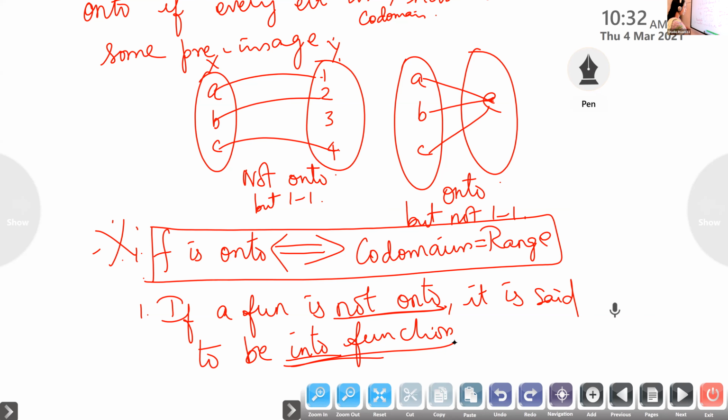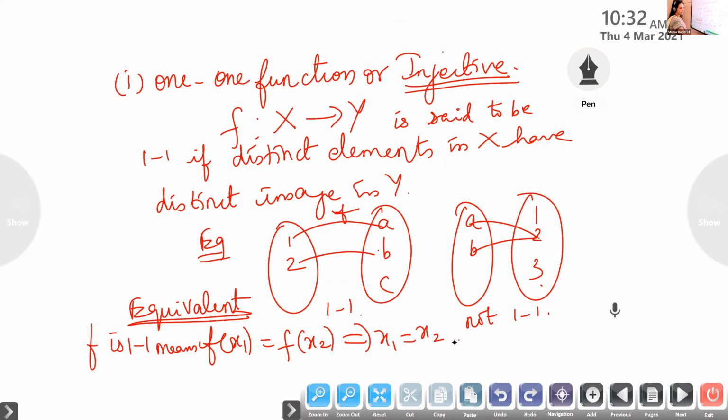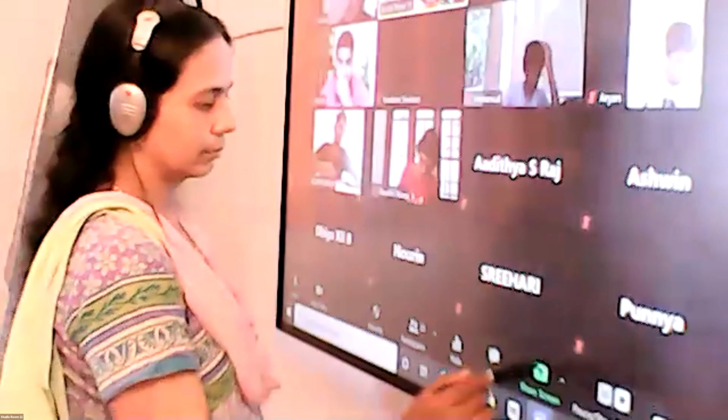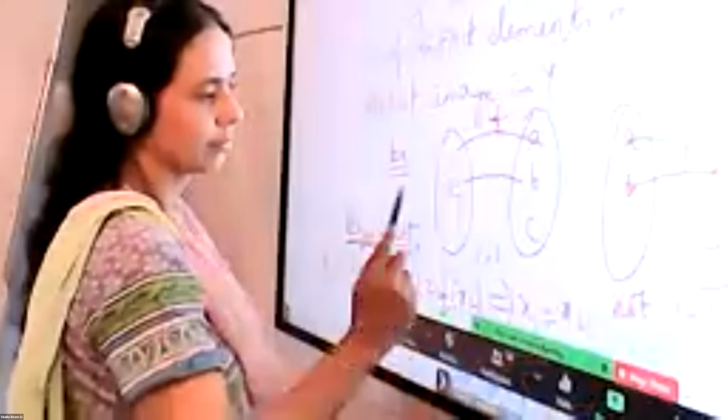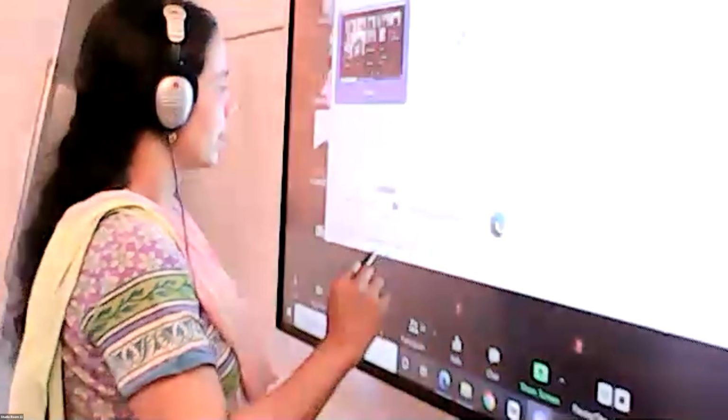One second, children. In the previous one also, you notice if a function is not 1-1, it is called many to 1.